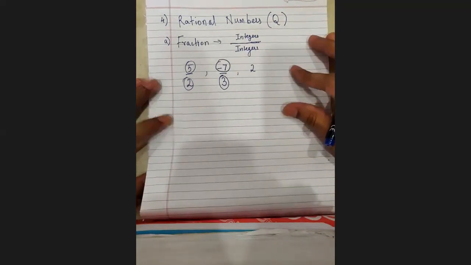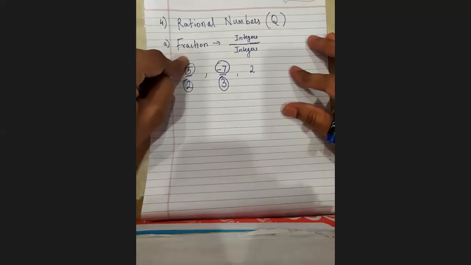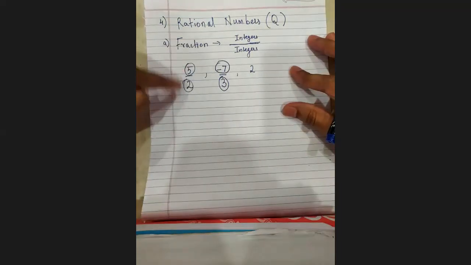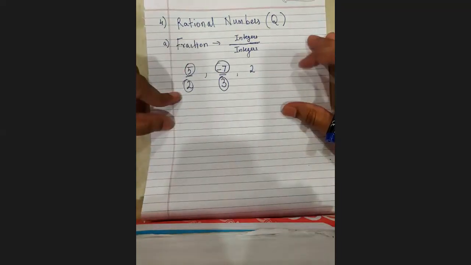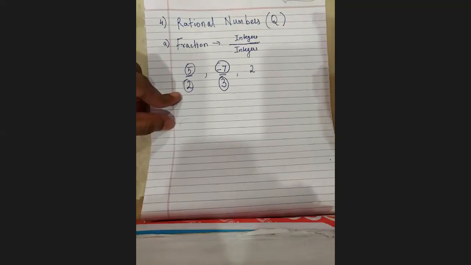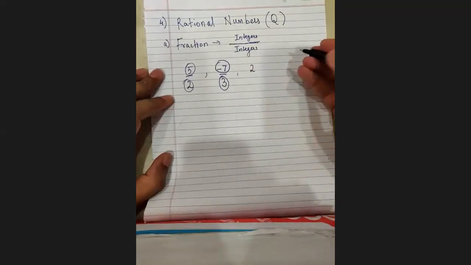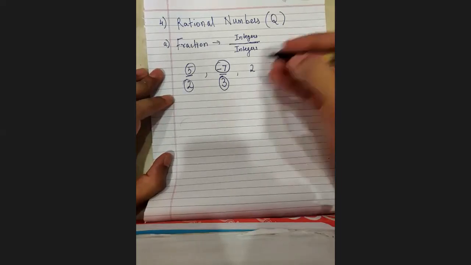What I told you when we were discussing the fraction form is that either the number should already be integer upon integer, or I should make it look like that. It might not look like it already, but I should be able to make it look like that. So if I want to make this integer upon integer, what should I do? All I have to do is write it upon 1.